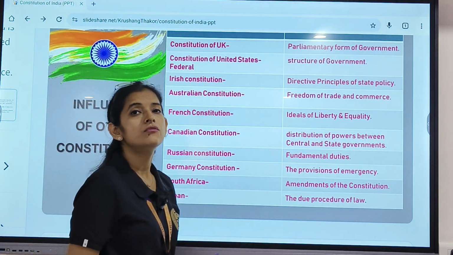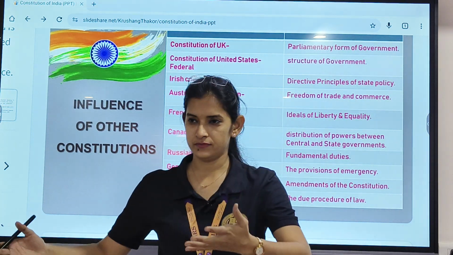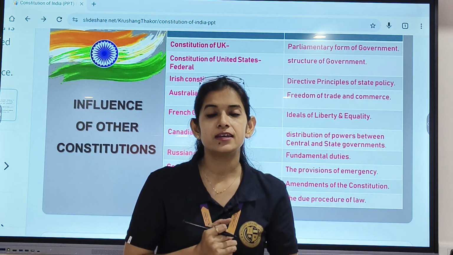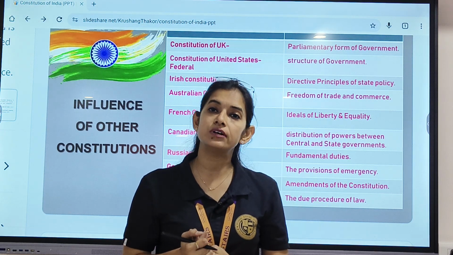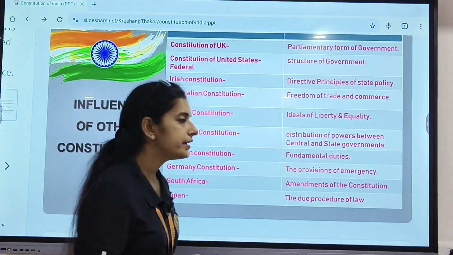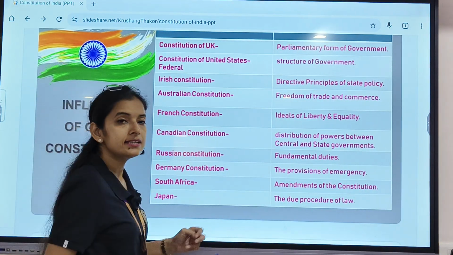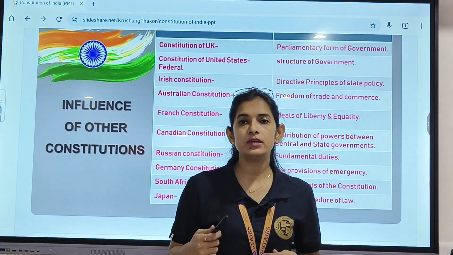From Germany, we took the provision of emergency. For example, recently we were facing a war-like situation, right? So it was actually an emergency-like situation. How the government has to function in case of emergency, that concept we took from Germany. Clear?